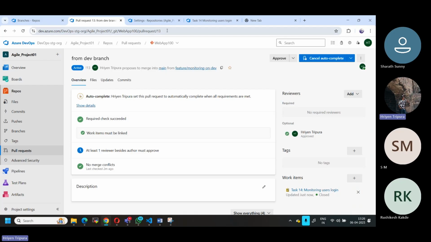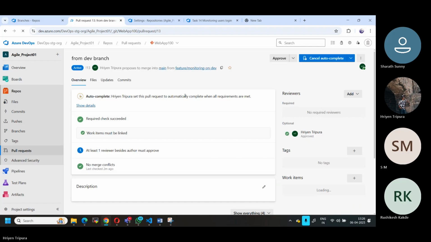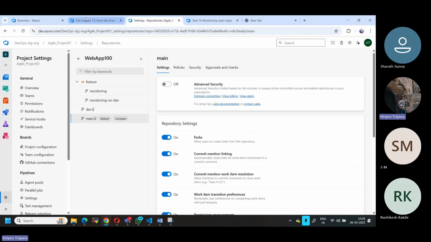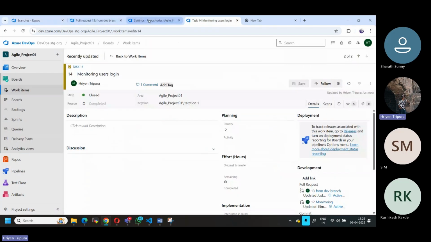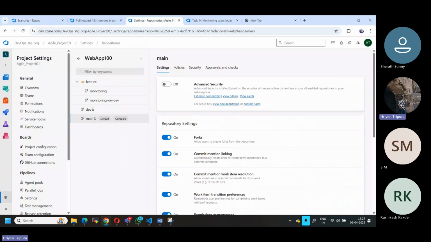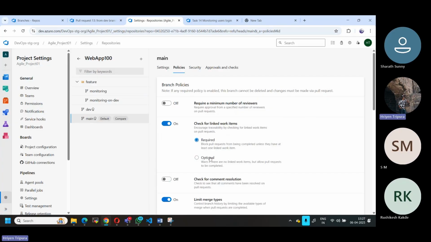Let's just refresh it. It is optional author. Okay, it is saying besides the author must approve. Okay, then for now, as I told you, I just want to ignore this one because I don't want to go and do all this. So let me disable the policy now, because I would have to log in otherwise. Where is that? Branch policy. Main, right? Under main policy, I will disable it for now. I'll just keep this one as a suggestion.